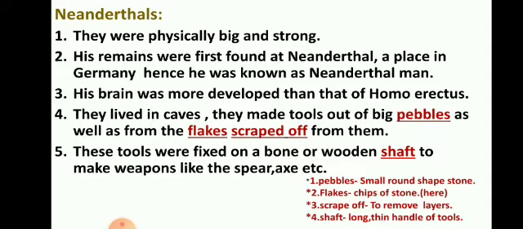He used to live in caves. They made tools out of big pebbles as well as from the flakes scraped off from them. Now, previously we have seen that Homo habilis and Homo erectus used various things available in nature. Now, because this Neanderthal man has a more developed brain, he has more thinking capacity, he can imagine, so he was making more symmetrical and developed tools. Tools were used for the purpose of hunting or cutting the fruits, branches of the trees and various purposes.